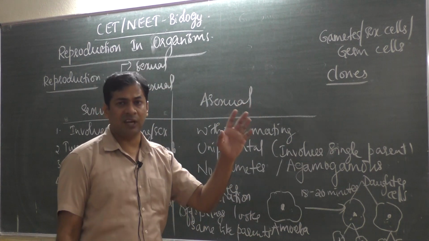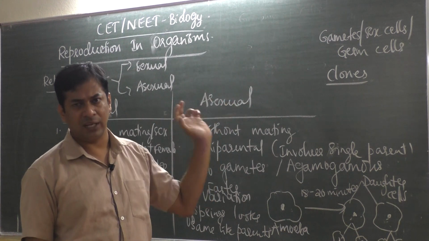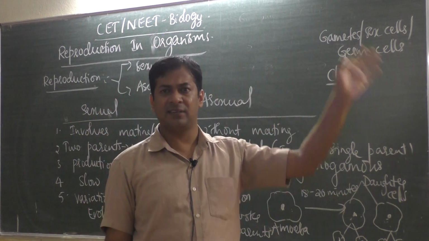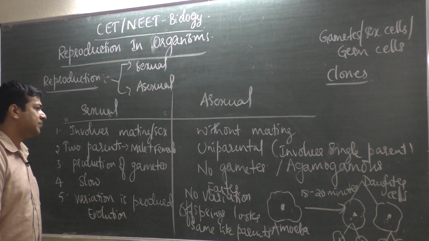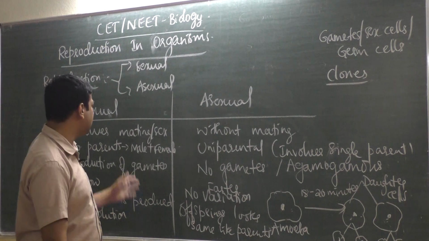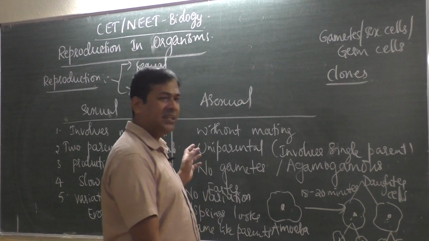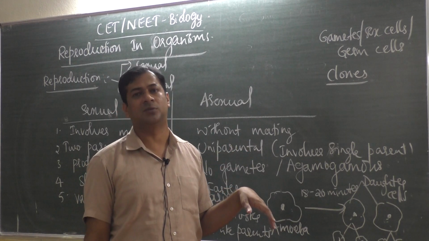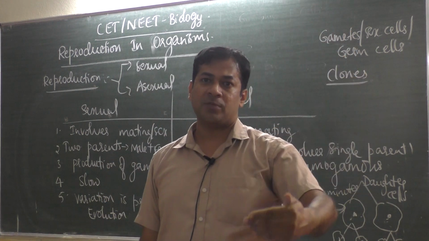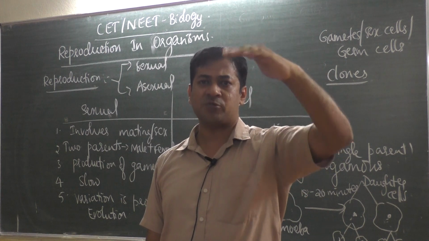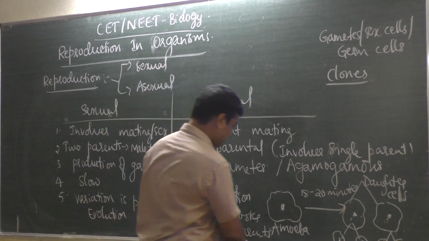Anyway, we have to learn all three words: sexual, asexual and vegetative. What all methods are there under these three, that also we have to learn. One thing we learned, that is the difference between sexual and asexual reproduction. We have also seen the merits and demerits of asexual reproduction. Now next, we have to learn which organisms reproduce by the asexual method and what the types of asexual reproduction methods are.